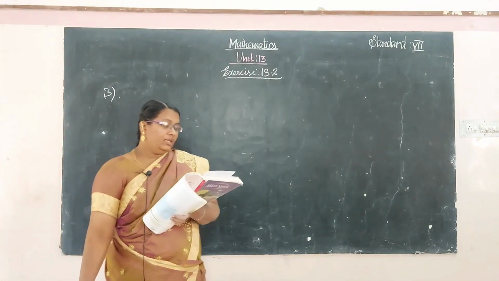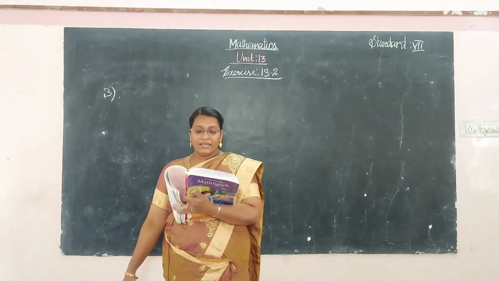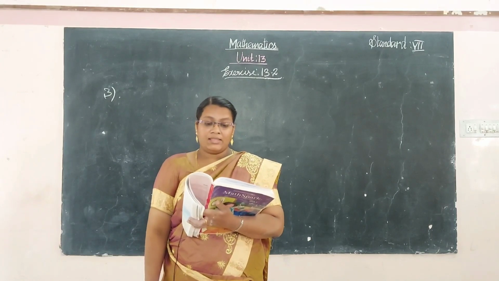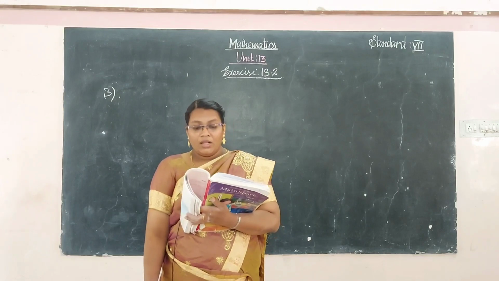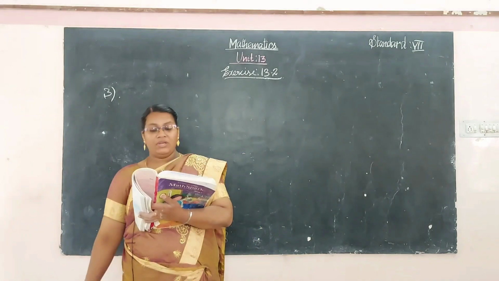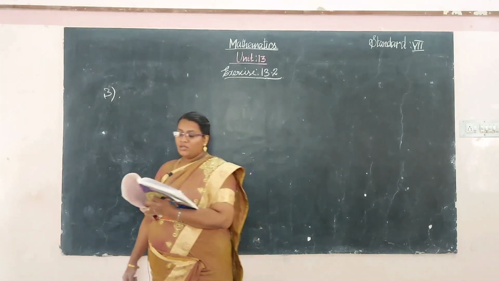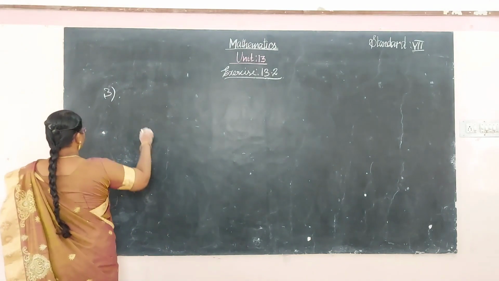The figure ABCD is a rectangle. One of its diagonals divides it into two triangles. Is the triangle ABD congruent to the triangle CDB? If yes, state the congruent part. Which criteria is satisfied? See the diagram.